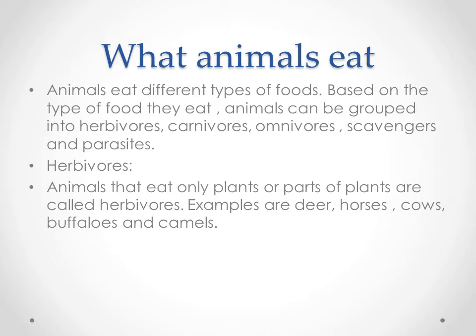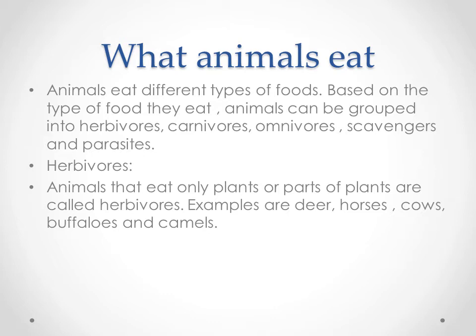So based on the type of food they eat, they are grouped into 5 types: herbivores, carnivores, omnivores, scavengers and parasites. Okay, animals have different food habits. Some animals eat only plants.